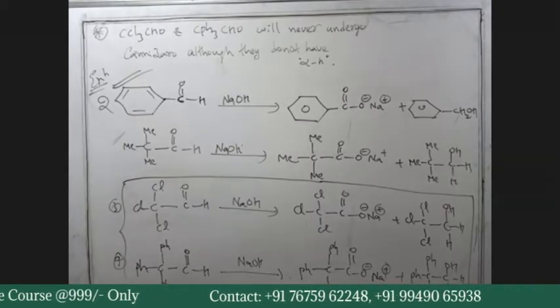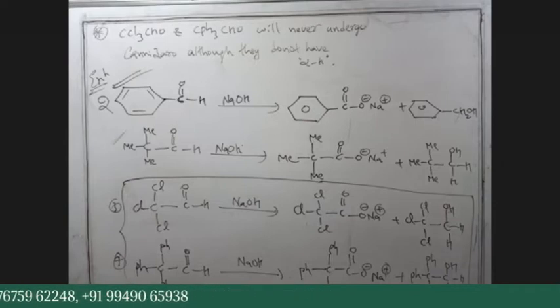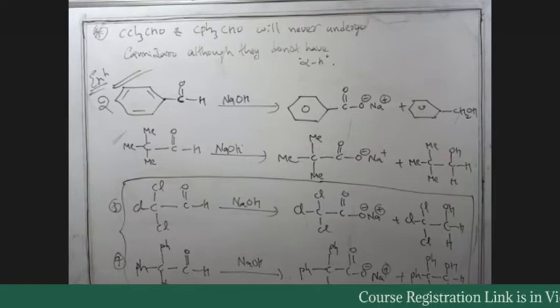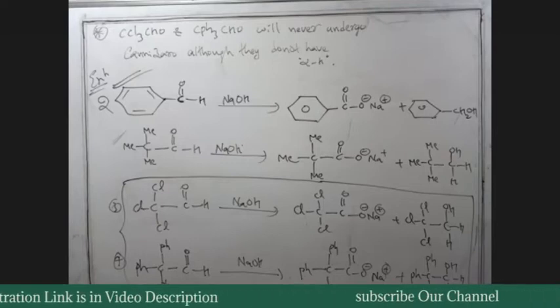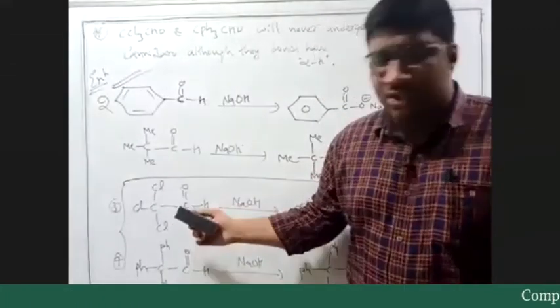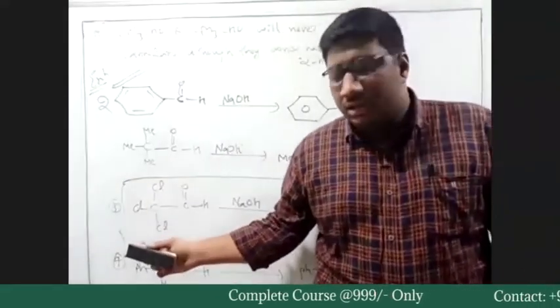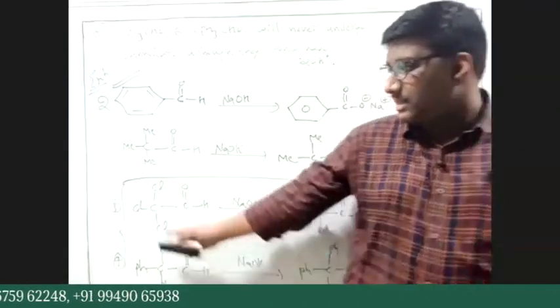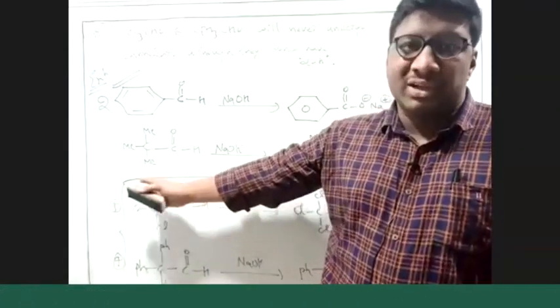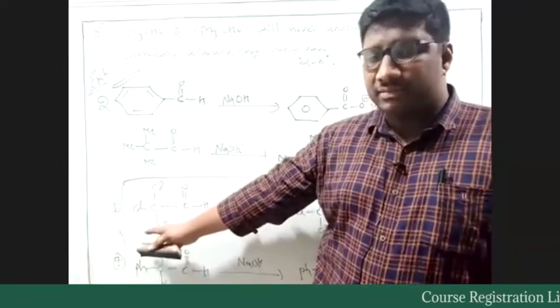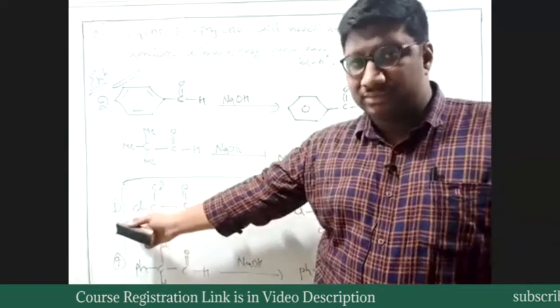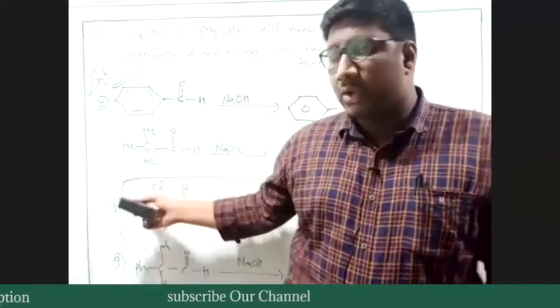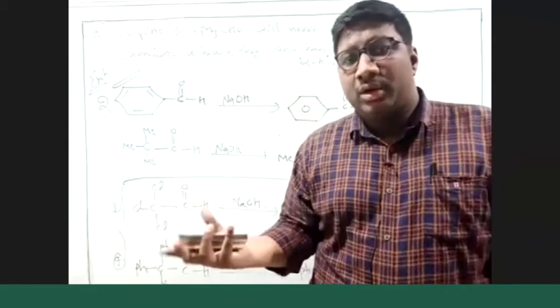Yeah, the question itself is why we cannot undergo the Cannizzaro reaction. Aniket, the question was why that particular molecule, which does not have alpha hydrogens, cannot undergo Cannizzaro. What Ajay is saying is that this carbon and chlorine bond is polar because chlorine is more electronegative when compared to carbon. So why can't OH minus attack this carbon? The obvious answer is because we have 3 chlorine atoms, we will have more repulsions.